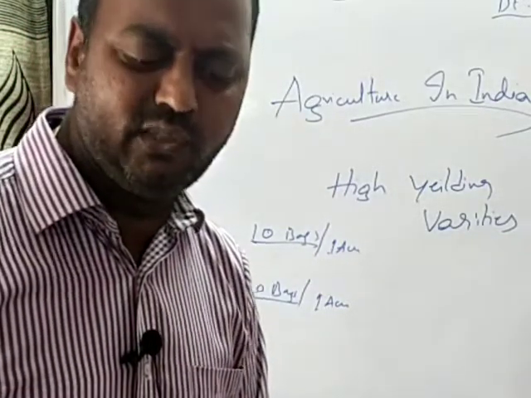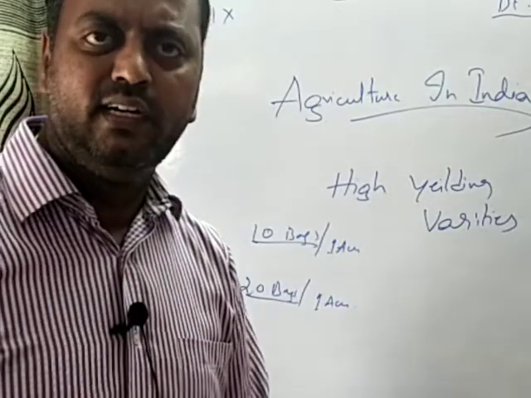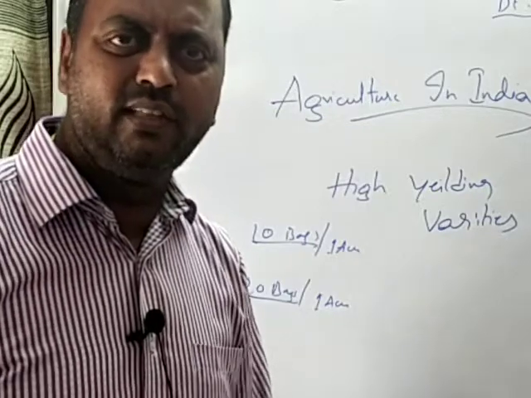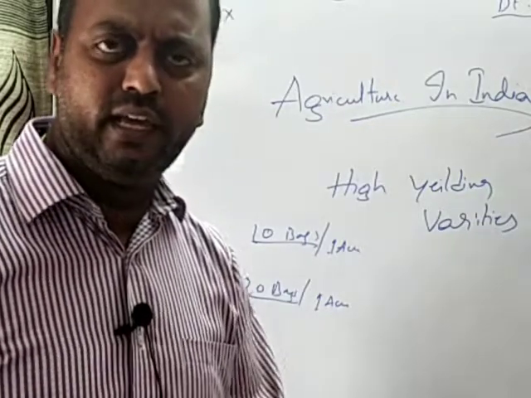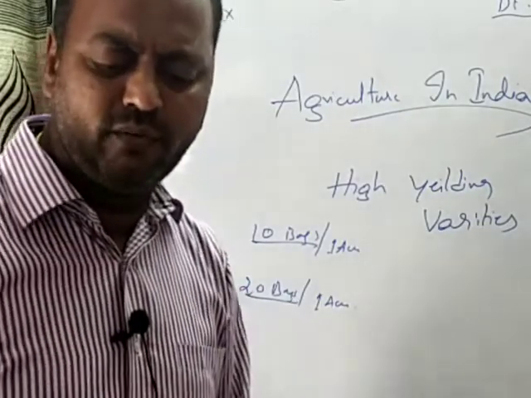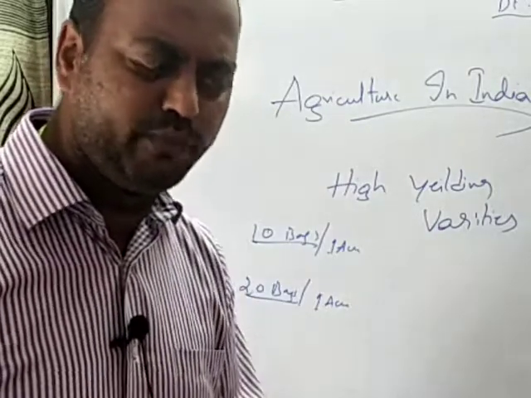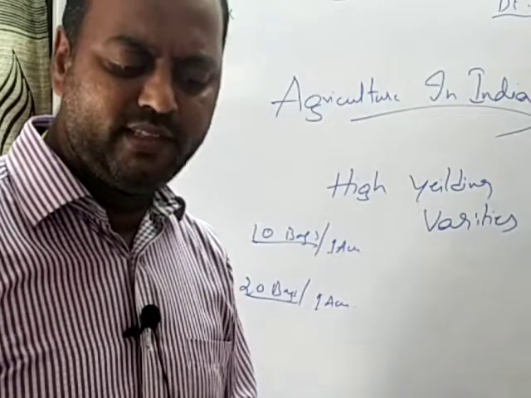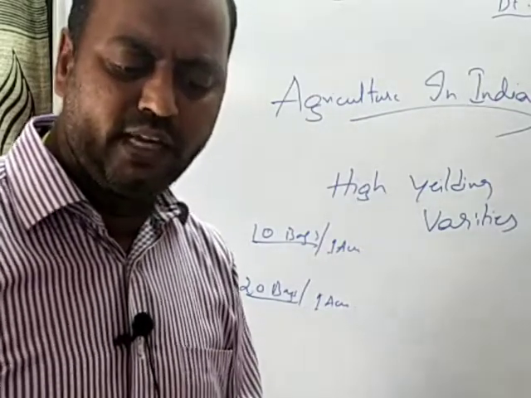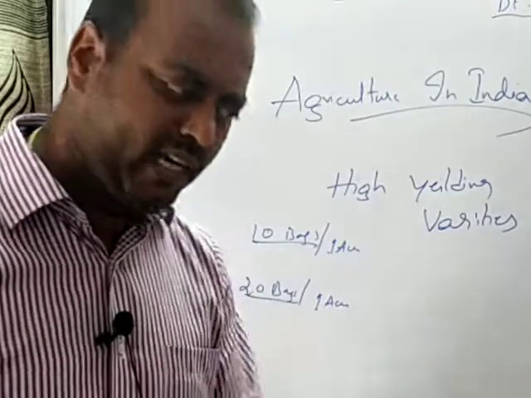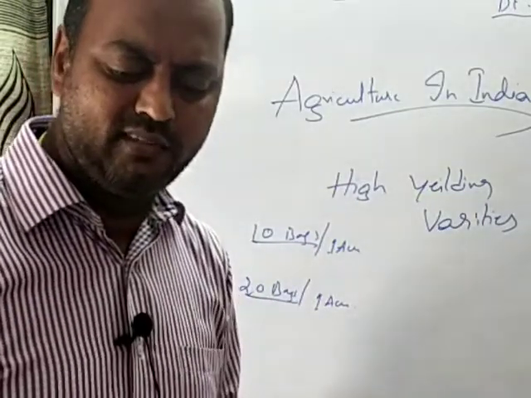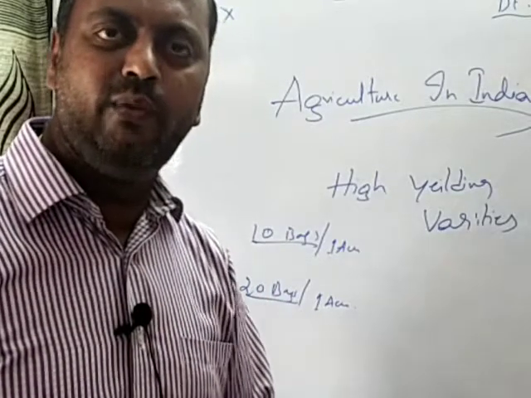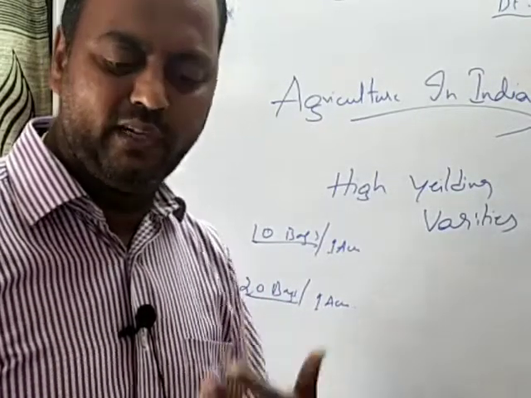Unlike the cultivation of HYV seeds in irrigated lands, dry land farming poses different challenges. Conserving the rainfall, in areas which receive very little rainfall, is the first step. That means rainwater should be harvested, stored underground, and used for agriculture. There are several ways in which people can stop rainwater from quickly running off the surface. They can conserve the water so that it soaks into the ground and recharges the groundwater, and the groundwater level in the wells also increases.